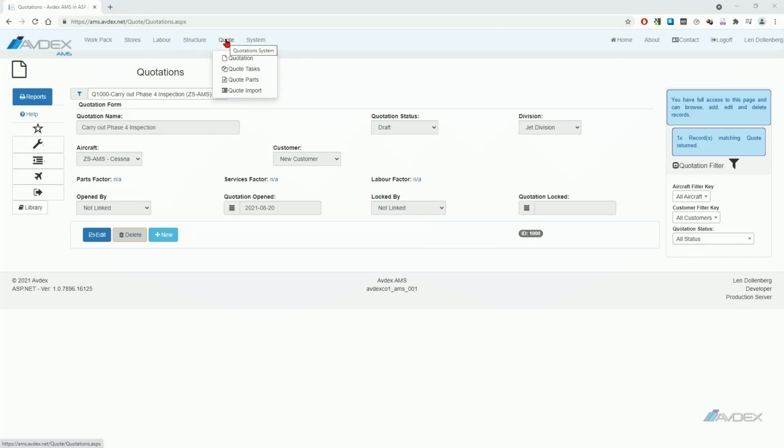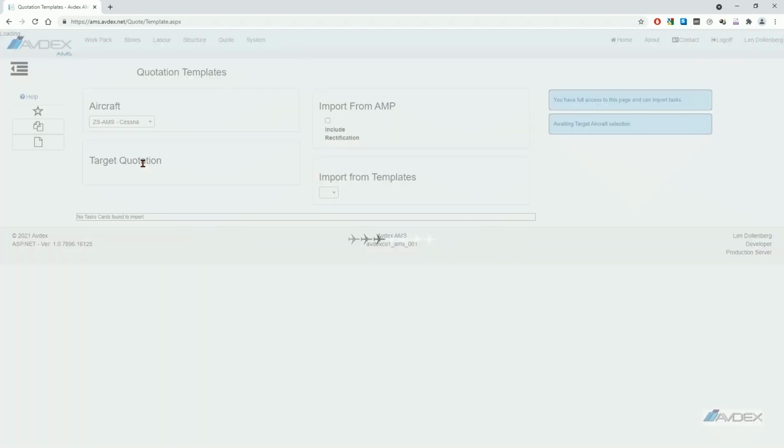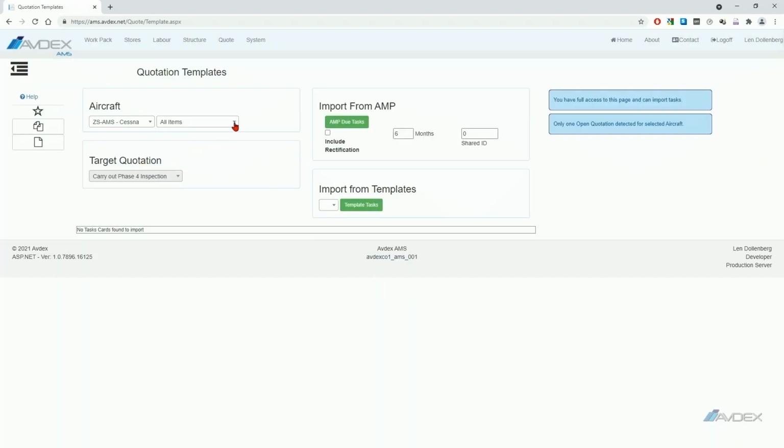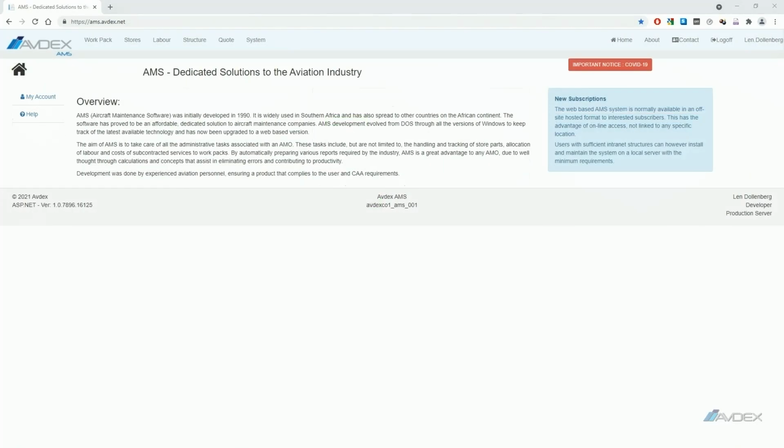Quote. Quotation templates. Import a quotation. Hover over quote on the main menu and select Quote Import. Template tasks stored in AMS may be imported into a quote. Due scheduled tasks may be imported from Avdex AMP into a quote. To import a quote, hover over quote on the main menu.